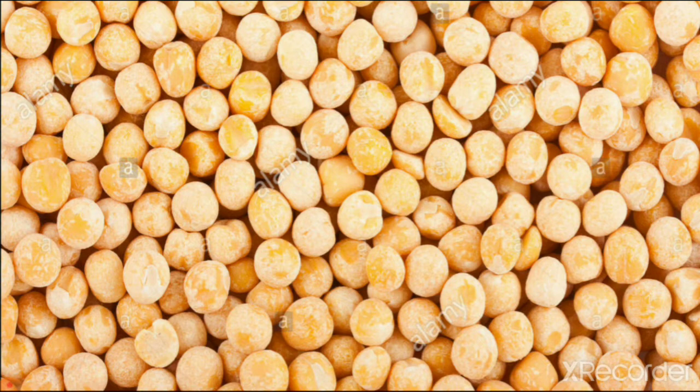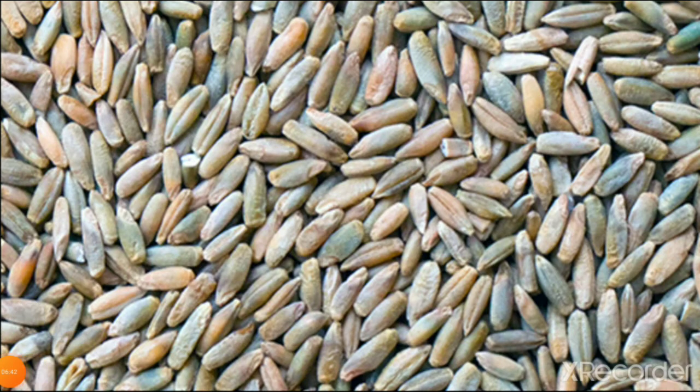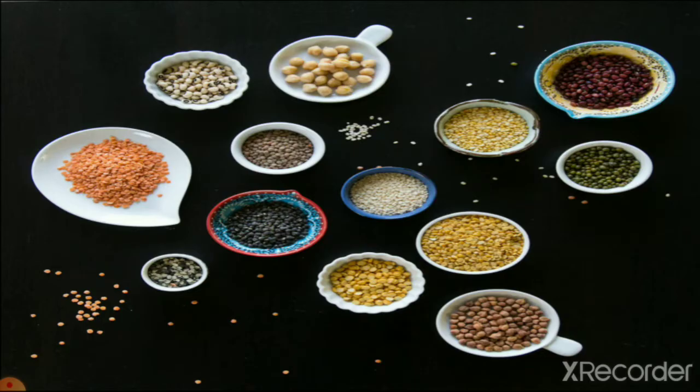So we learn about peas, green peas, yellow peas. Cereals also, pulses also. Here you can see different types of cereals. So today we learn about these cereals and pulses.